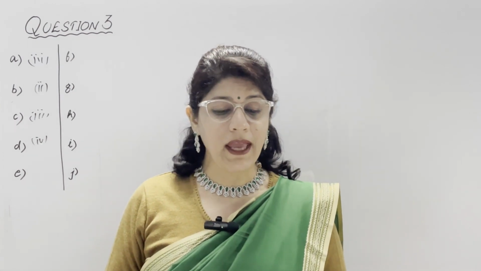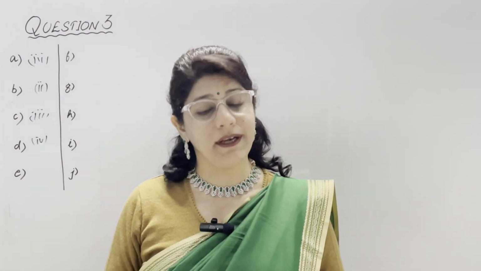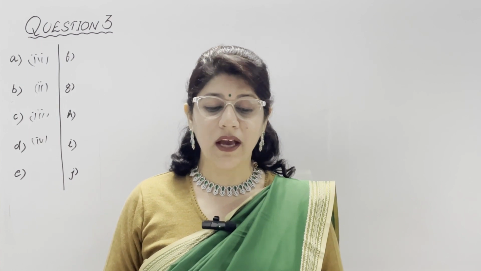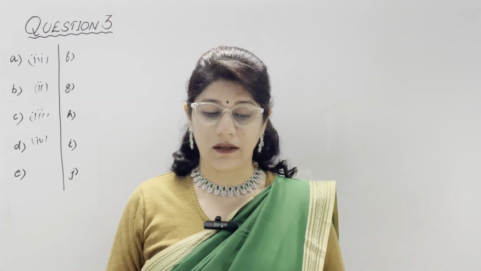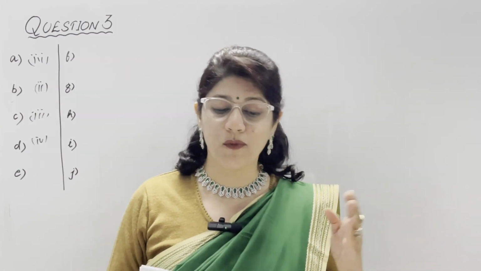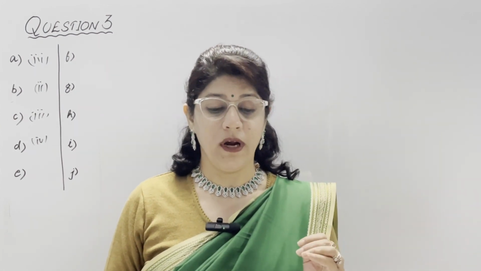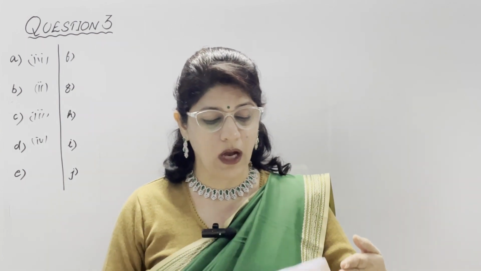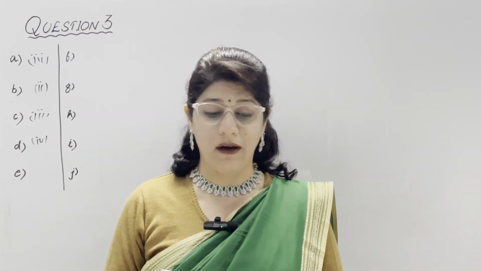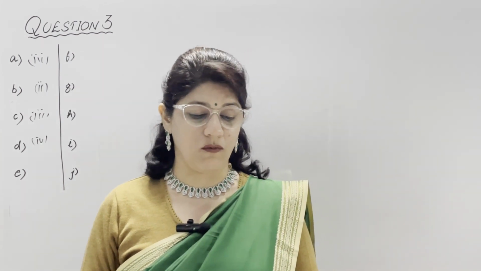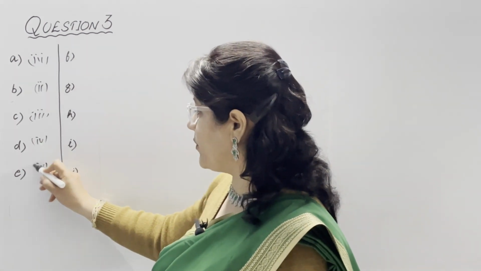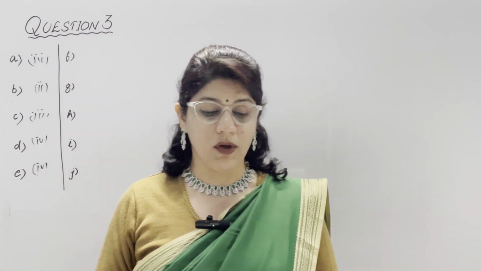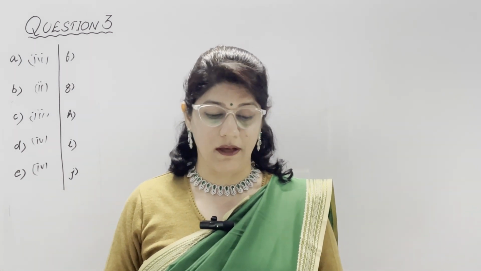E part, why has Thar developed into a desert? Part 1, it has no cloud cover. Part 2, it is near the sea. Part 3, it is on the windward side of Western Ghat. And part 4, Aravali is parallel to southwest monsoon winds. So Aravali is parallel to southwest monsoon wind. This is the correct reason here, part number 4. Because it cannot allow the southwestern monsoon wind to reign there.